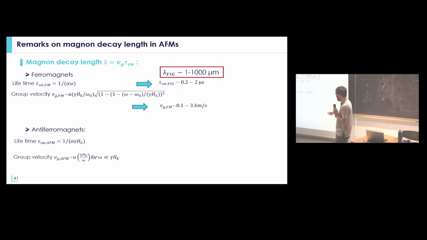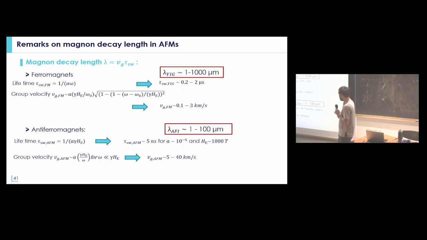In an antiferromagnet, if you look at the lifetime, it is indeed much smaller because of the exchange field. It's of the order of, let's say, 5 nanoseconds, even in the best system. But the group velocity is much larger, which means that the spin waves propagate much faster in your antiferromagnetic material. So if you look at the magnon decay length, you do not expect it to be that small. It can still be of the order of tens of micrometers.